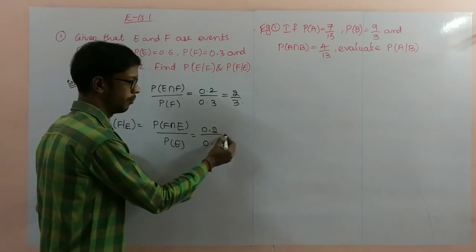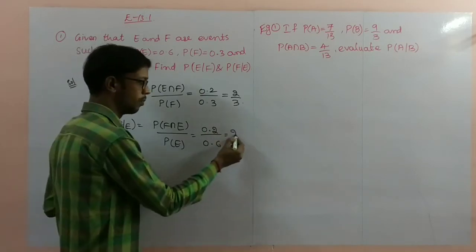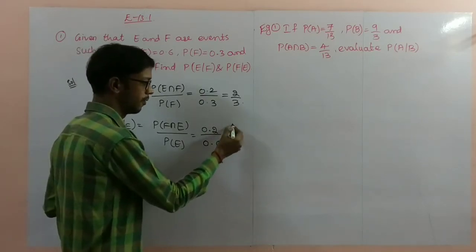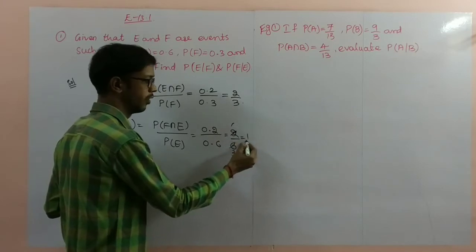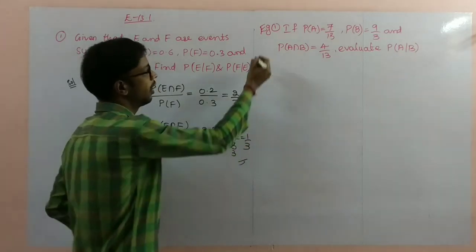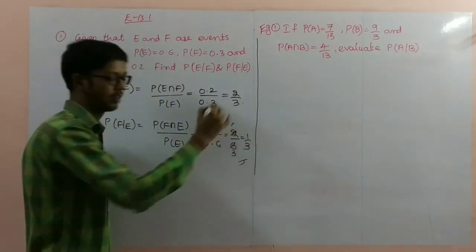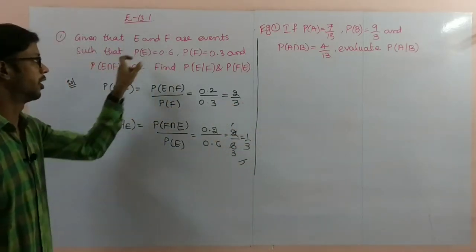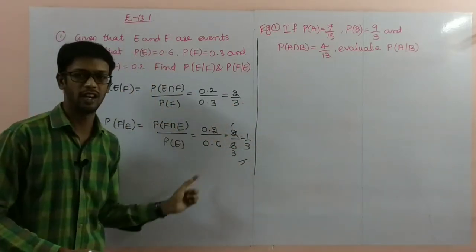So removing the decimal, 2 by 6, 2 ones are 2, 2 threes are 6, so 1 by 3 is the probability. This is the way of finding conditional probability. If the values are given, directly substitute and simplify.